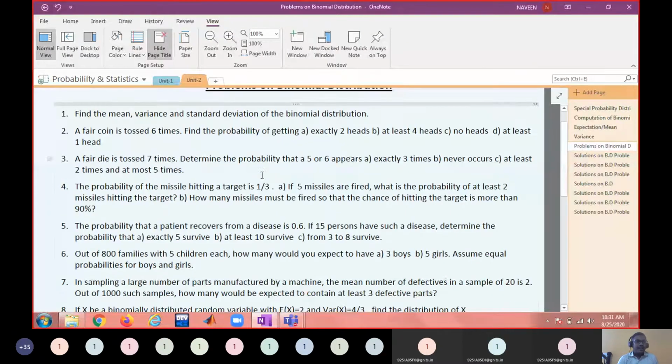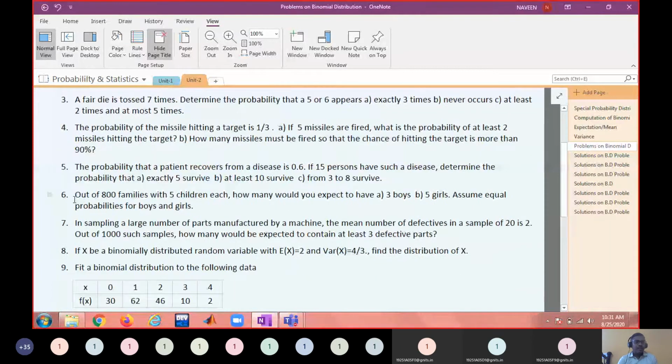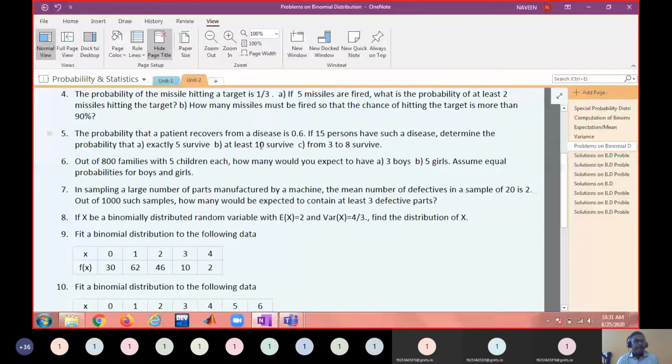Okay. So we did 1, 2, 3, 4 problems. I think I have given the 5th problem as homework. Hope you did this problem. You're able to solve this problem? Yes, sir. Exactly, sir. 5 survive, at least 10 survive.